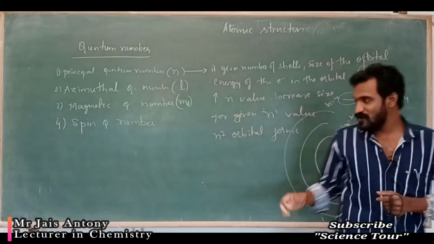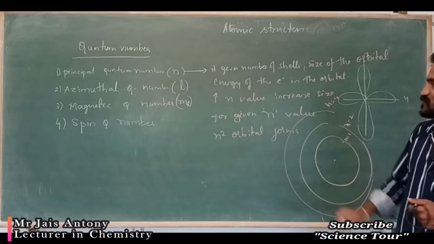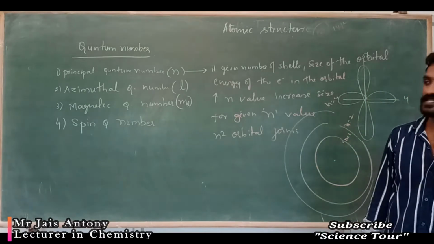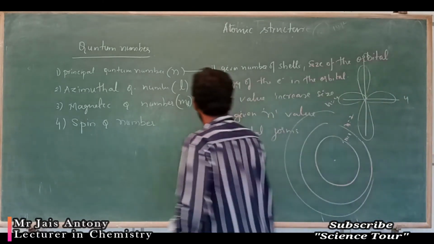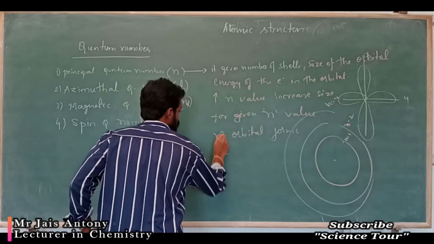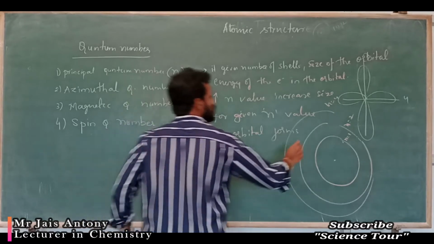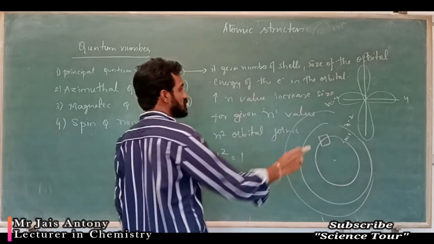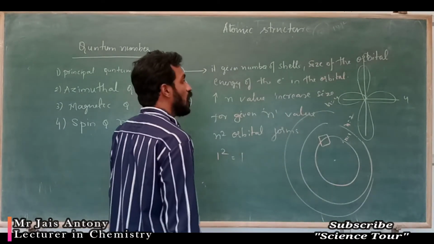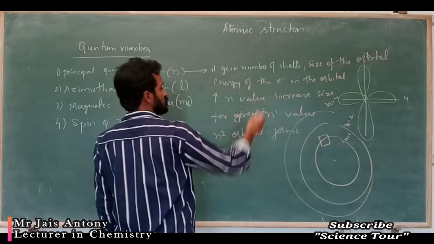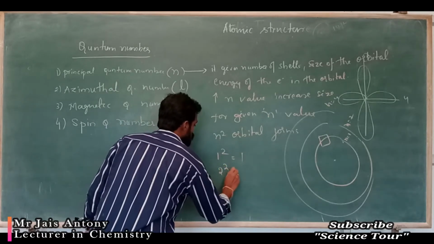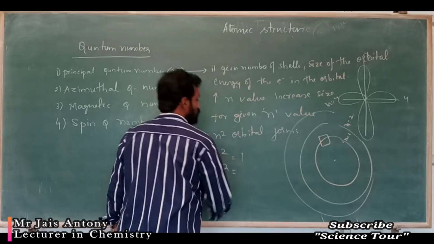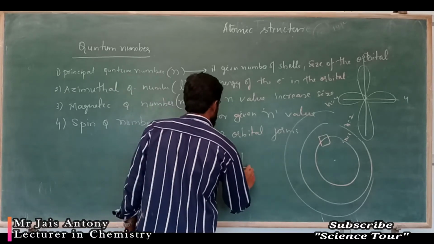So, n is equal to 1, n is equal to 2. If I ask how many orbitals are there in the first energy level, you have to square this. First shell, 1 square. 1 square gives 1. One orbital is present, one house, in the first shell. If I ask how many orbitals are present in the second shell? Second shell means n square, 2 square, which is 4. Four orbitals are possible.